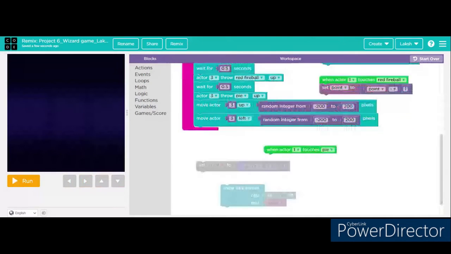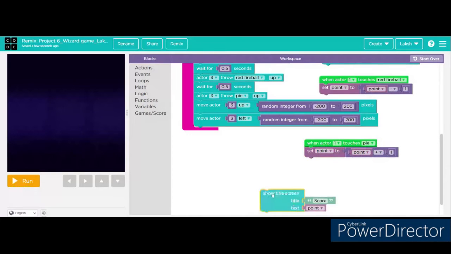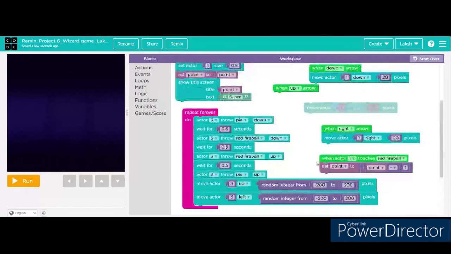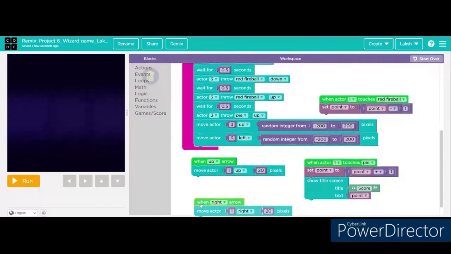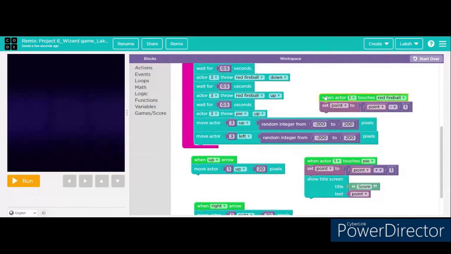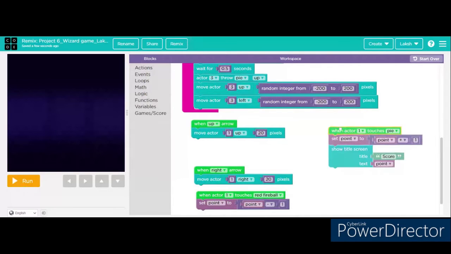I thought of doing this video yesterday only, but I couldn't do it. Okay, so as you can see, the codes are already up here. So I'm just connecting them. The codes have already appeared. Move up arrow when up arrow pressed, and when actor 1 touches pie, set points to plus 1, and title score and text points.